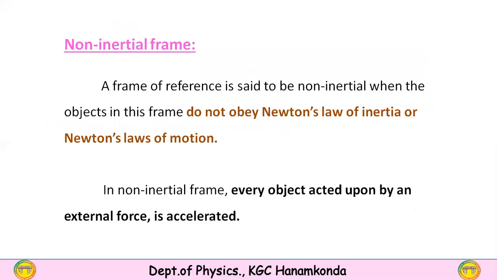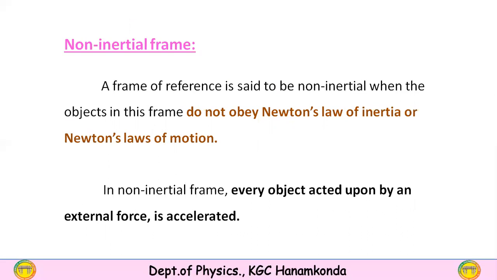What is a non-inertial frame? This is opposite to the inertial frame. In inertial frames, the objects follow Newton's laws. Here, non-inertial frames do not follow Newton's laws. A frame of reference is said to be non-inertial when the objects in this frame do not obey Newton's law of inertia or Newton's laws of motion.